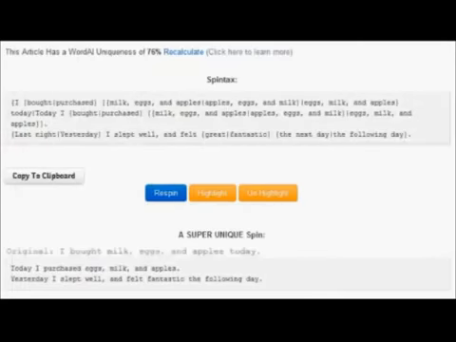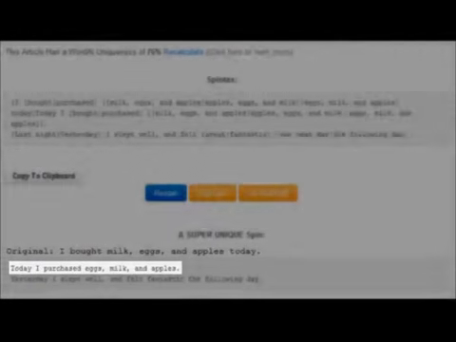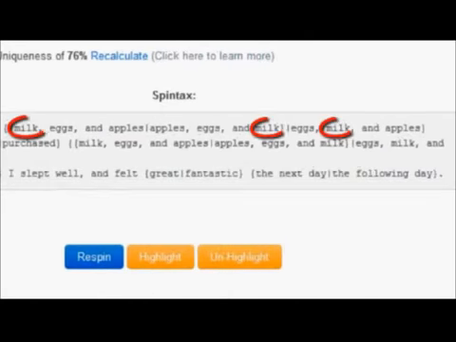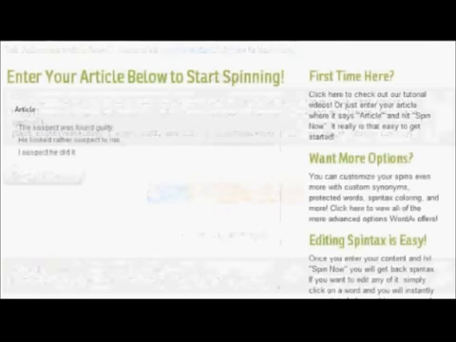I bought milk and eggs, etc. Today I purchased eggs, milk and apples. Then I think here, see, it's taken the today and put it to the front of the sentence. And you can see how milk can appear in different parts of the sentence depending on how it is used in the sentence, how the sentence is constructed. And it's multiple level also. You can see there are, I'm just looking at myself, it's something they don't point out in the actual standard video. There's about four levels of depth. There's three depth levels of spin tax there.